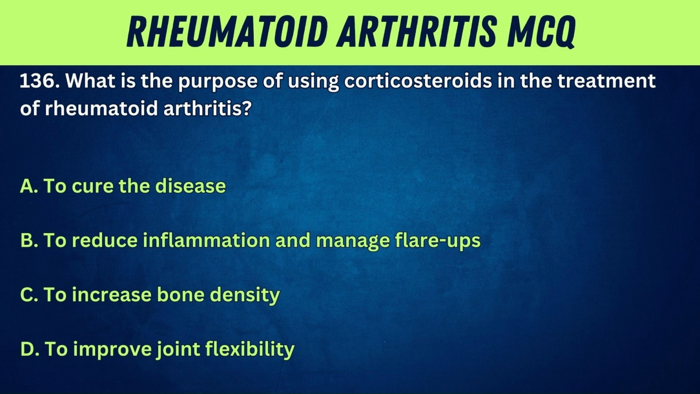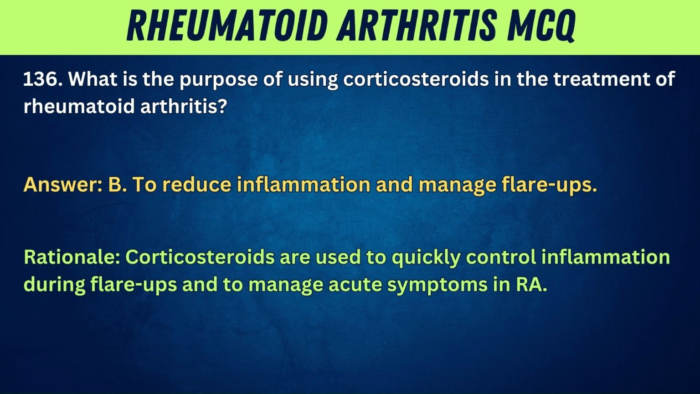136. What is the purpose of using corticosteroids in the treatment of rheumatoid arthritis? A. To cure the disease. B. To reduce inflammation and manage flare-ups. C. To increase bone density. D. To improve joint flexibility. Answer. B. To reduce inflammation and manage flare-ups. Rationale. Corticosteroids are used to quickly control inflammation during flare-ups and to manage acute symptoms in RA.